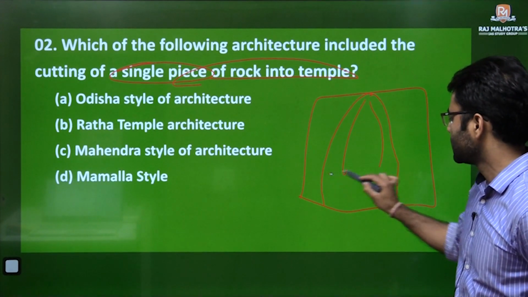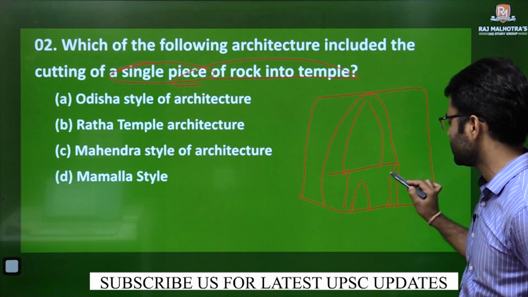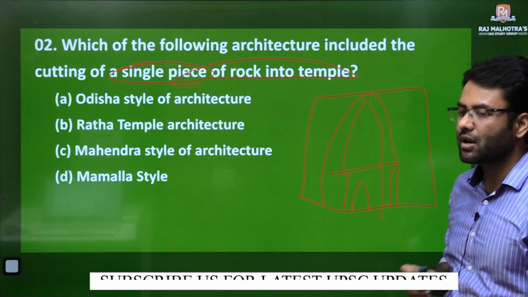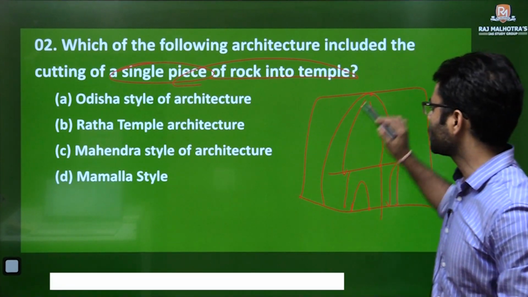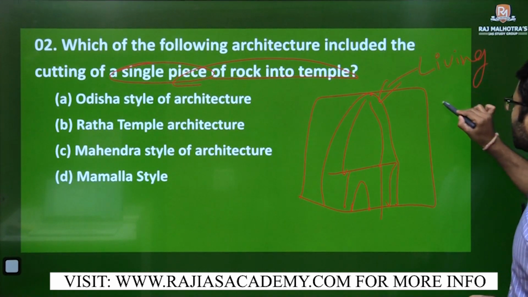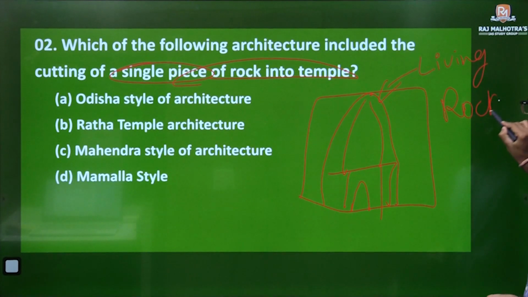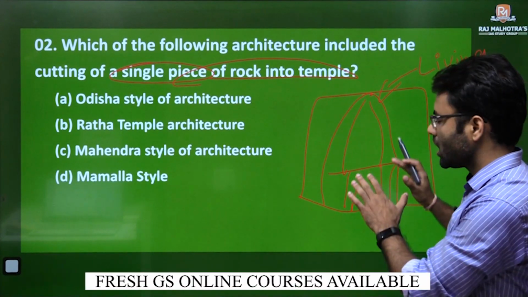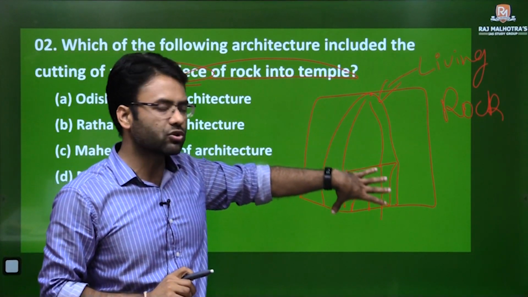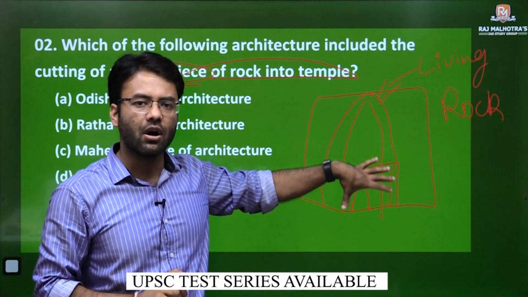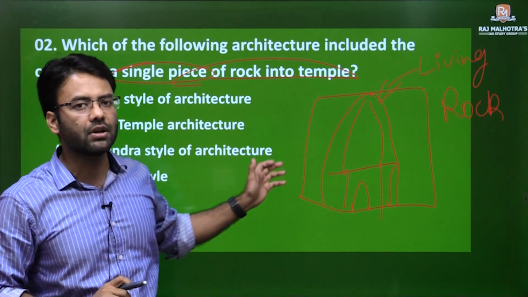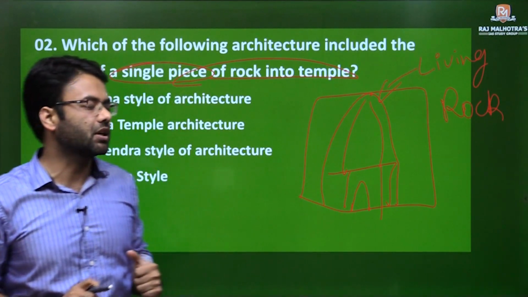So we call it a single rock structure, and we give it one more name. We also call it a living rock structure. Why so? Because it is made of one specific piece of stone which has been there for a long time, which has always been there, and we haven't placed or changed it in any way.